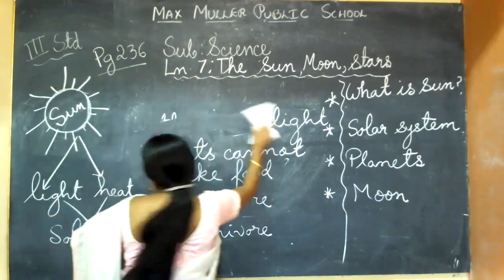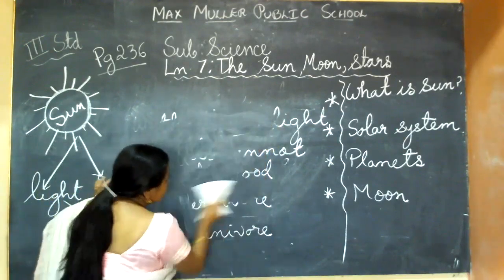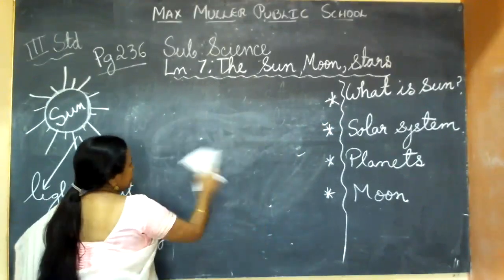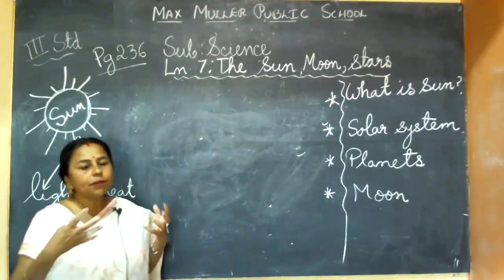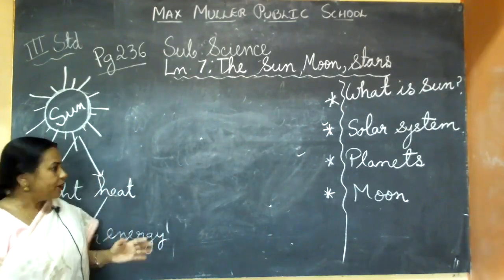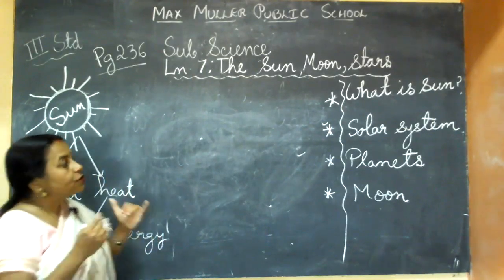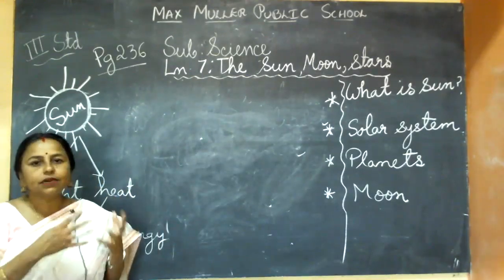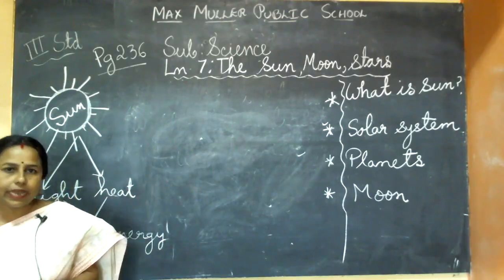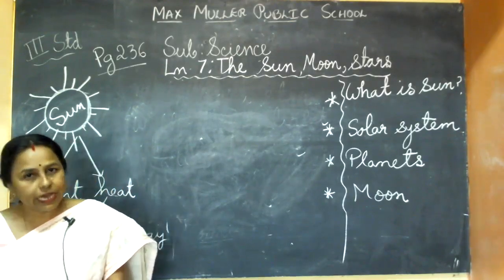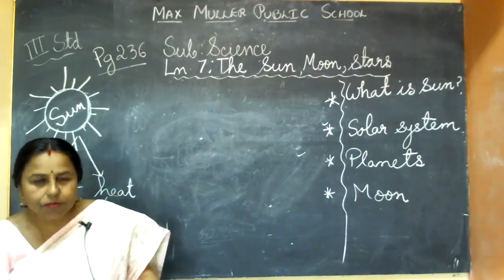It is giving us two important things: sunlight and heat. And any organism, any living being, needs some heat, because in full cold we cannot survive. So you understood why it is so important. That's why we worship the sun god also. We think it is a god for us because it is giving us life. Without the sun, our planet Earth won't have any life. Understood? So now I'll read a little bit.